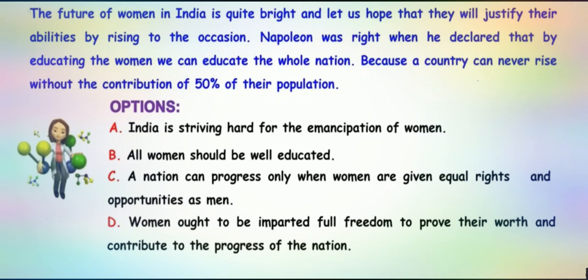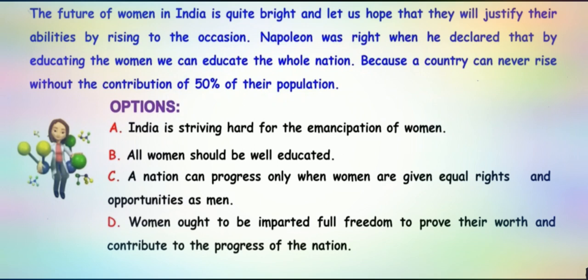Now let's see. The question is, identify the theme of the given piece of text. What are the options given? First one, India is striving hard for the emancipation of women. Now what do you mean by emancipation? Emancipation means the act of setting free from some power.